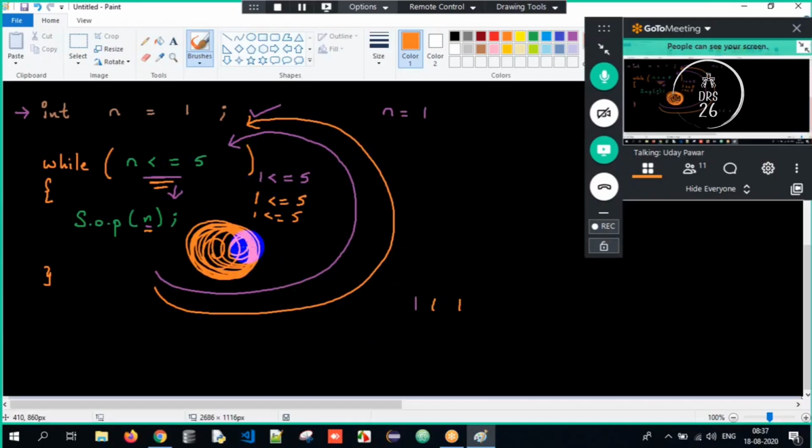This will lead to an infinite loop. Why? Because we are never incrementing the value of n. n was 1 and 1 is lesser than 5. True. Execute. 1 is lesser than 5. True. Execute. It keeps on looping. This will lead to an infinite loop.